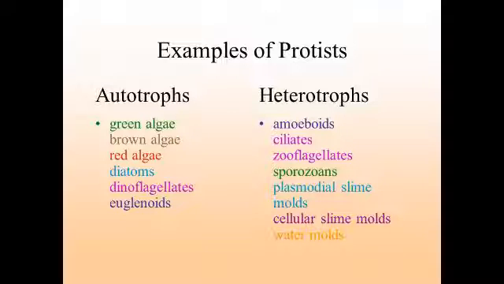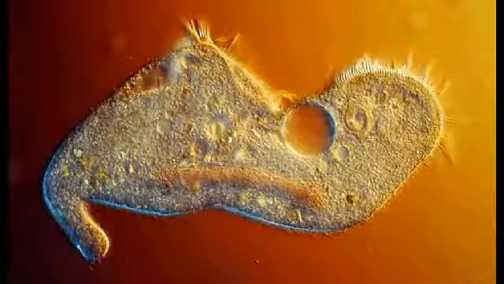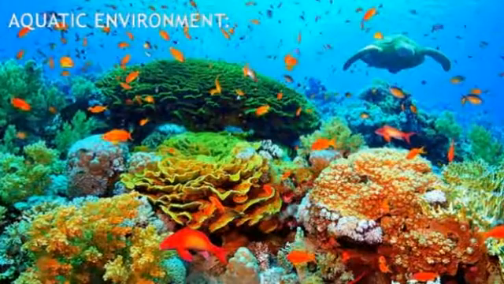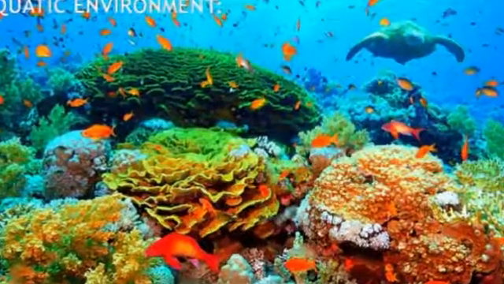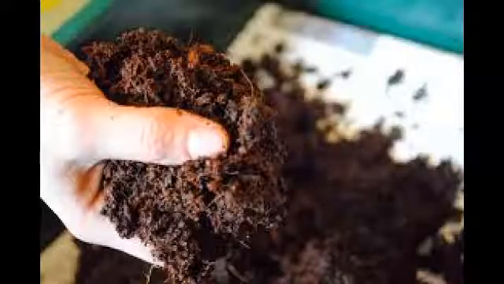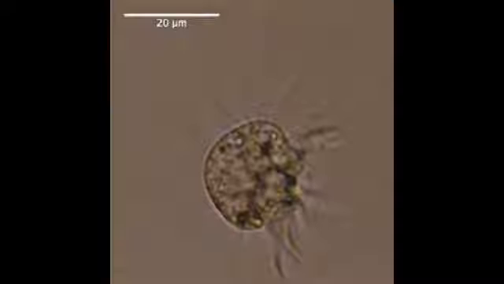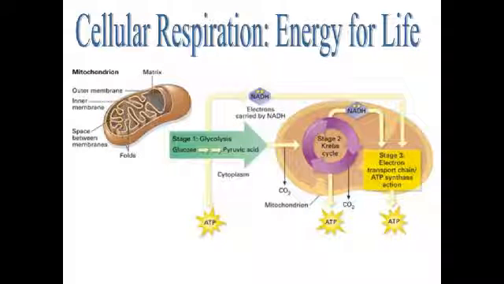Since they are grouped into 3 categories, based on what group they are categorized in, they can either be autotrophs or heterotrophs. However, despite these differences, there are a few characteristics shared by them all, such as all protists are microscopic and live in aquatic environments, including lakes, rivers, oceans, streams, or even damp soils. They all are free-living or parasitic. They all have an aerobic mode of respiration and have mitochondria, which is the powerhouse of the cell for cellular respiration.